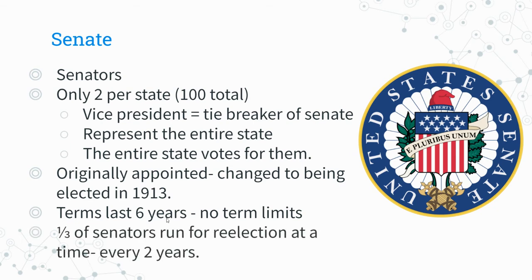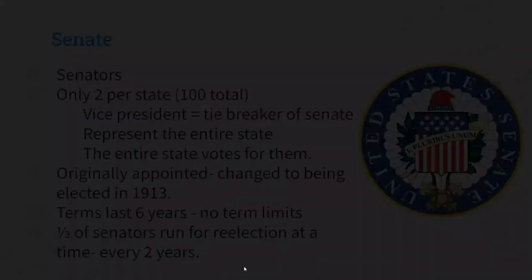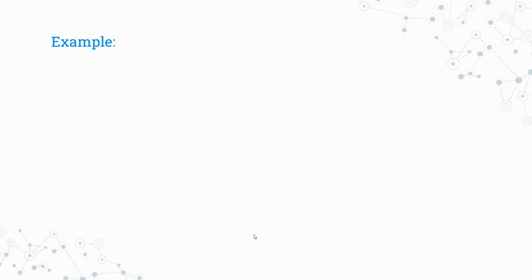However, it should be noted that even though they get to be in office for 6 years, there are senators running for re-election every 2 years, because a third of them run for re-election every time. So let me show you kind of what that looks like. It's kind of hard to imagine.